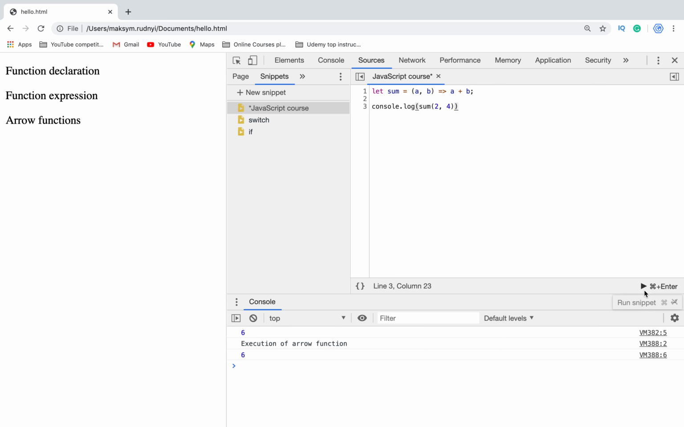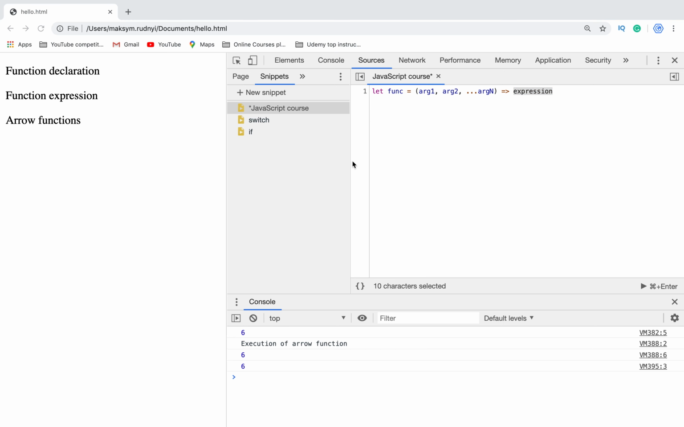So let's try again, and now we see that the function is much simpler. We don't need any extra words, just pass 2 parameters and do some calculation on these parameters, and the result will be returned. So in general, an arrow function looks like this. We need some variable to assign this function, then we have brackets, and we have an expression.